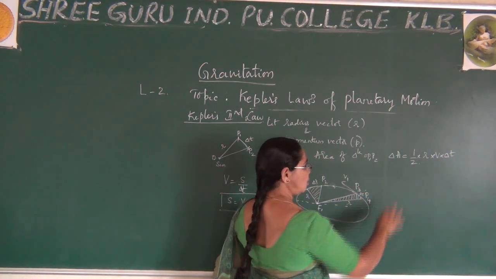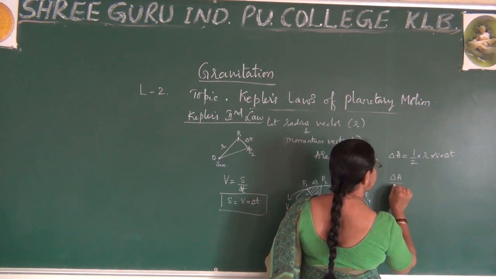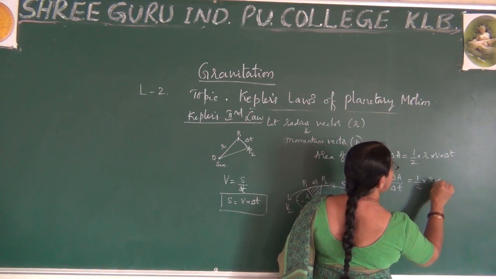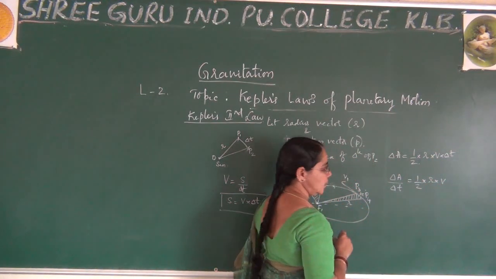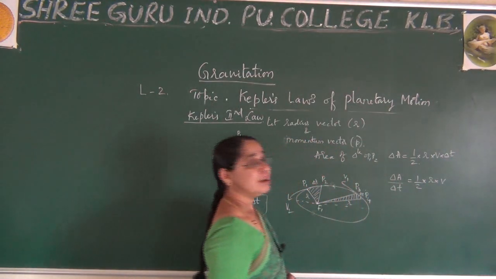Right? Now by looking at this, I can also write delta A by delta t is equal to half of r into v. But remember, you already know momentum.